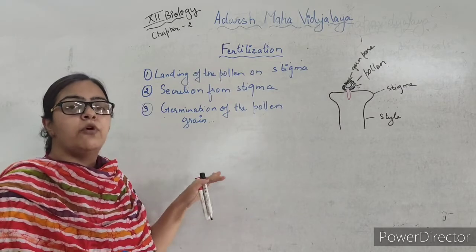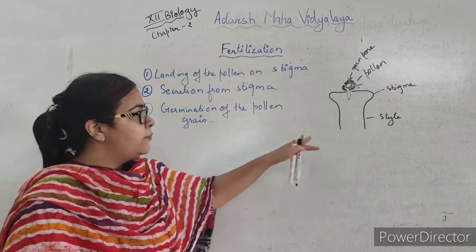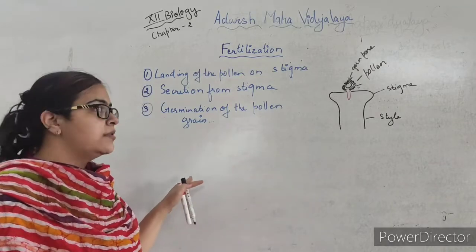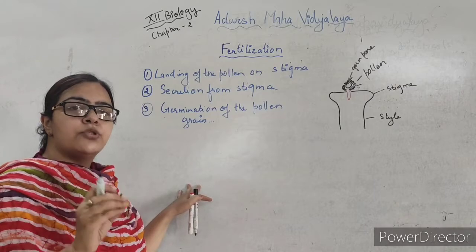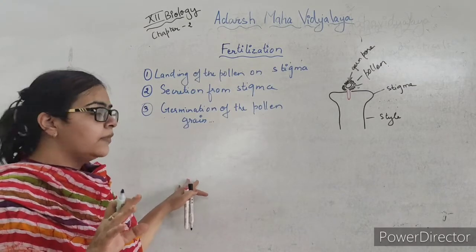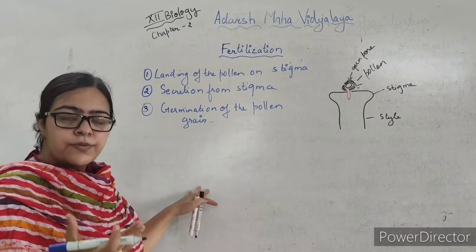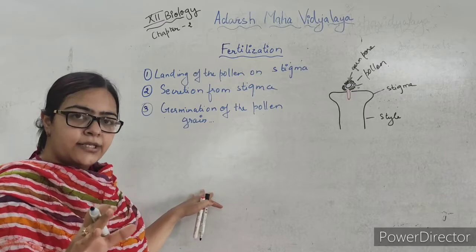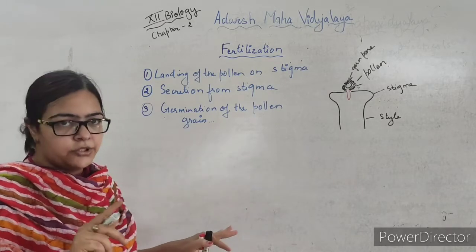If the pollen grain forms only one tube, it's called monosiphonous, and if it forms many tubes, it is called polysiphonous. The monosiphonous condition is the most common condition in angiosperms. If it forms many tubes, all the other tubes will get degenerated and only one pollen tube will be functional.